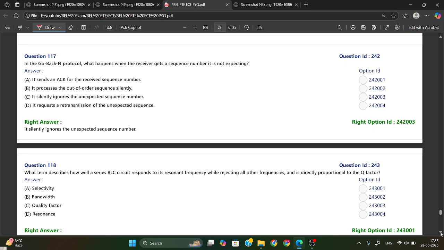In the go back N protocol, what happens when the receiver gets a sequence number it is not expecting? It will ignore that one. It will silently ignore the unexpected sequence number. Okay, option C is your right answer.